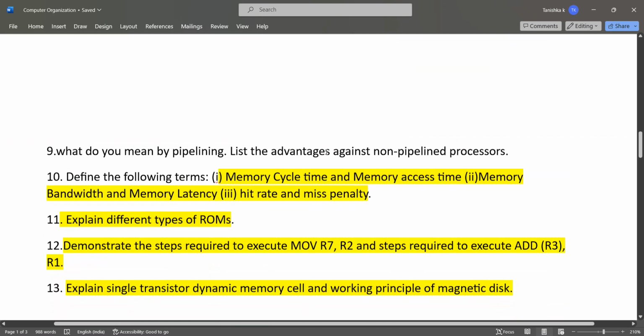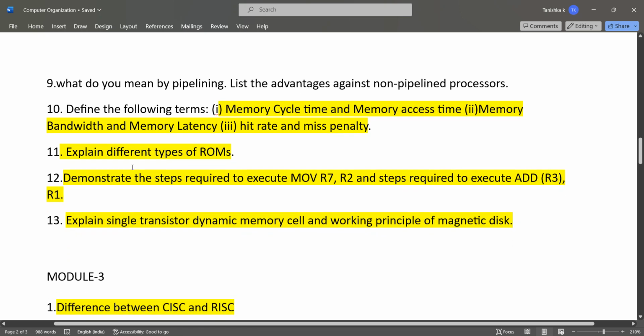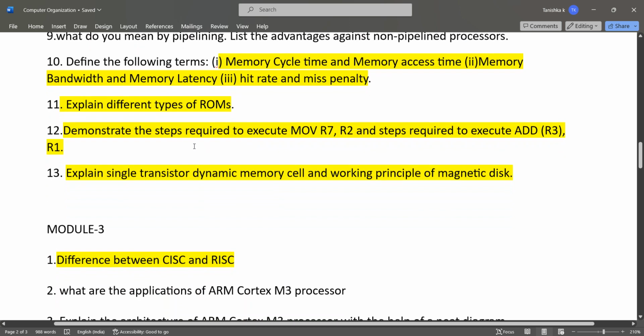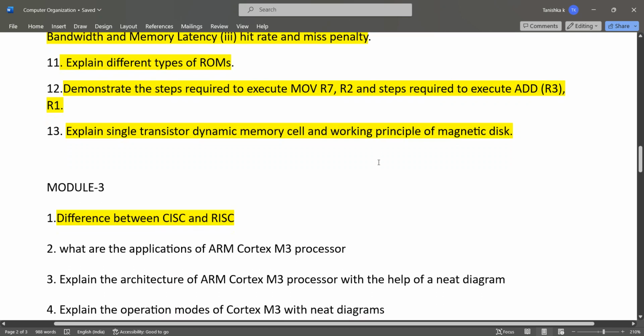Then ALU operation, also define the following terms: memory cycle time, memory access time, memory bandwidth and memory latency, hit rate and miss penalty. Then different types of ROMs is also very important. Then demonstrate the steps required to execute MOV R7, R2, and steps required to execute ADD R3, R1. Then explain single transistor dynamic memory cell and working principle of magnetic disk.